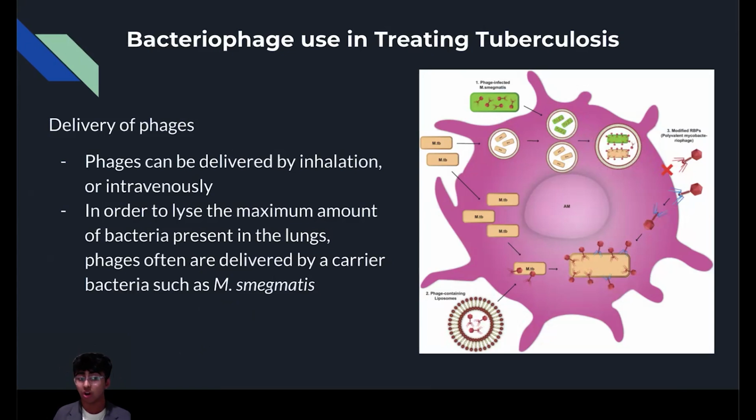In order to lyse all the bacteria present in the body, the phages often require a carrier bacterium. A carrier is typically a bacterium of the same family as a target bacteria but does not cause a disease, an example being Mycobacterium smegmatis. Using a carrier enables the number of bacteriophages to stay high enough for all of the Mycobacterium to be eliminated. This diagram here shows how Mycobacterium smegmatis is able to be used in eliminating the disease-causing Mycobacterium tuberculosis.